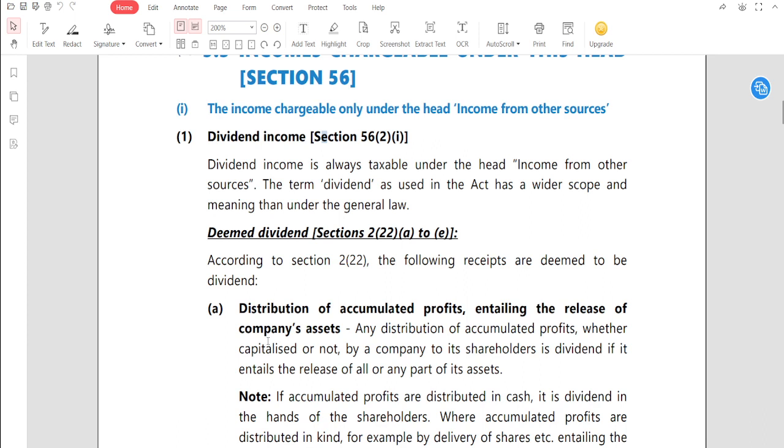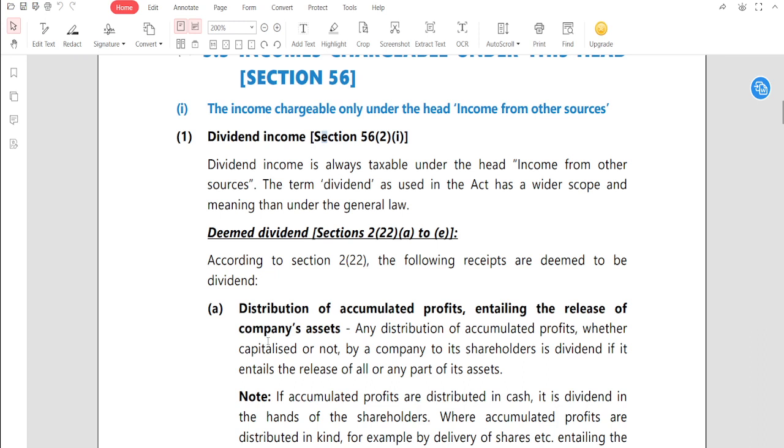Deemed, see, deemed has a very wide scope. Deemed means that what we are thinking, that what we think has happened. Deemed means we are thinking that it will be the dividend, like that. Suppose मैंने बोल दिया कि I think, deemed, that Sonal will pass September exam. Deemed CA Intermediate pass: Sonal, Deepika, Revati, Supriya, Bhumi and others. So it means I am predicting that all of you are going to pass. So it is called deemed. Deemed means indicating that something is going to happen, that is to happen actually.